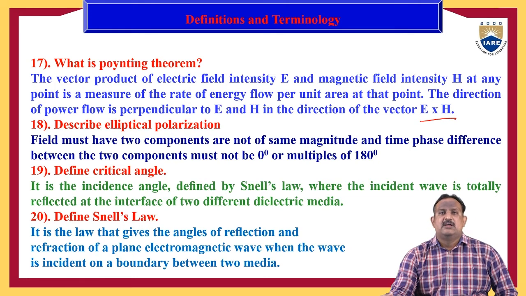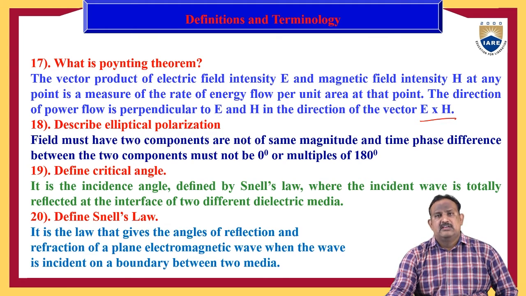Describe elliptical polarization. Here the field must have two components that are not of the same magnitude, and the time phase difference between the two components must not be 0 degrees or a multiple of 180 degrees. Then we can have elliptical polarization in a wave.